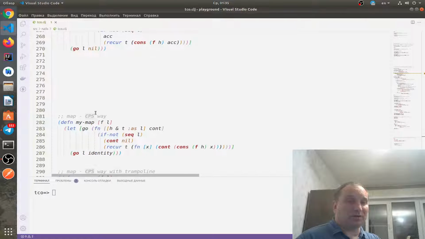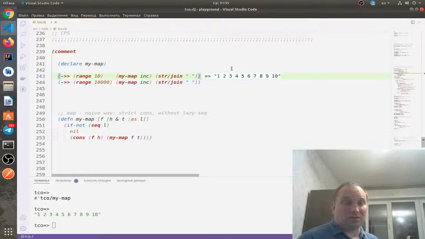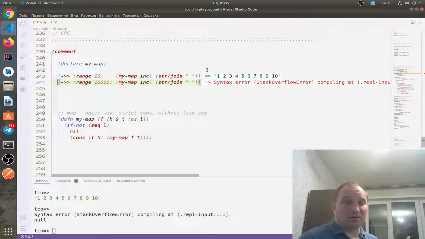We'll implement the continuation passing style map function here, evaluate it, and try to run it on the short list. But on the long list it also fires Stack Overflow, and I hope you guess why. Because Clojure doesn't have built-in TCO, tail call optimization, on itself.